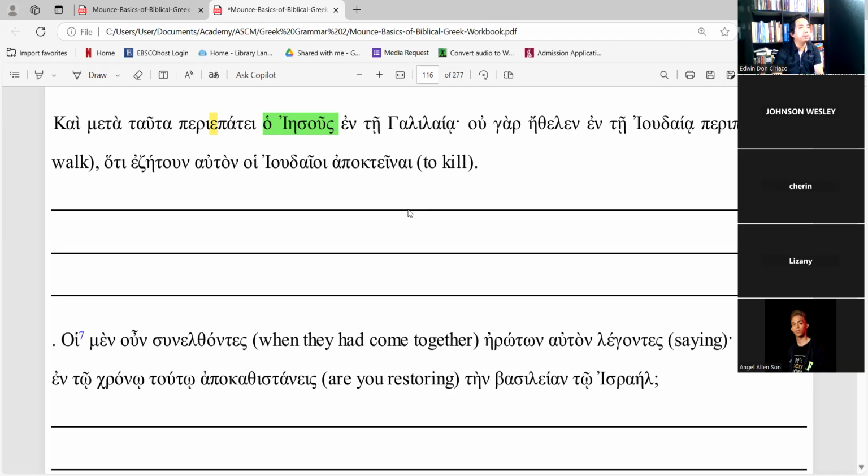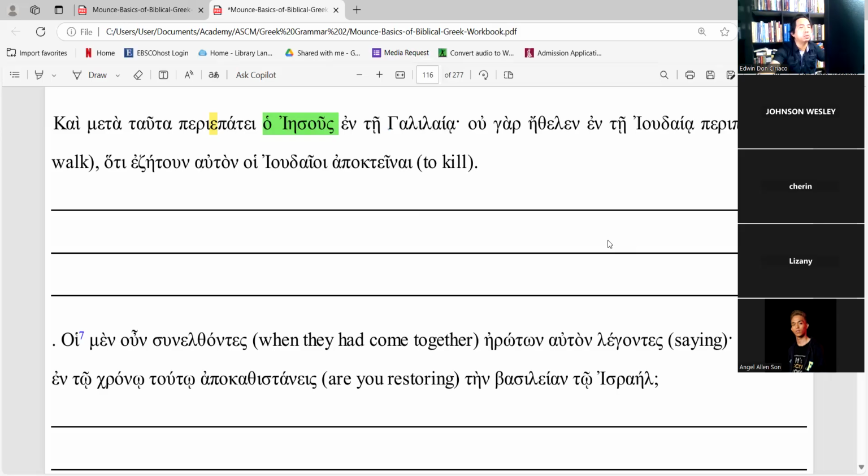Kai meta tauta, and after these things, Jesus was walking in the Galilee, perhaps referring to the shores of the Sea of Galilee. For he did not go in. This is provincial rather, no?